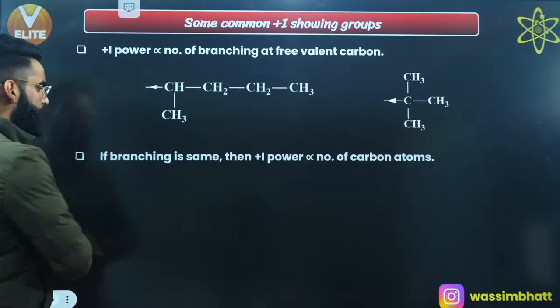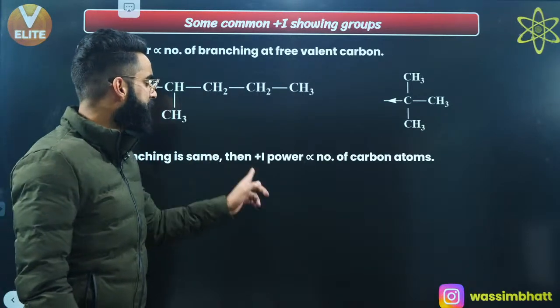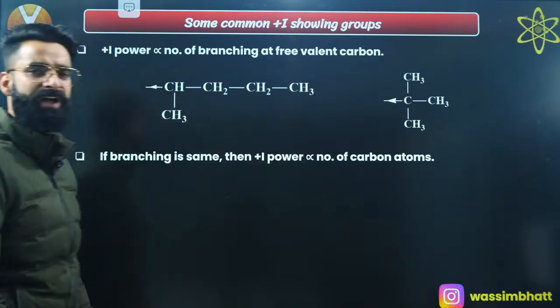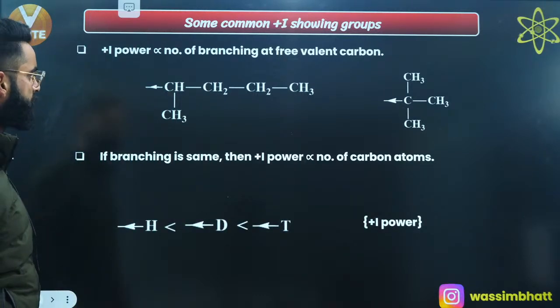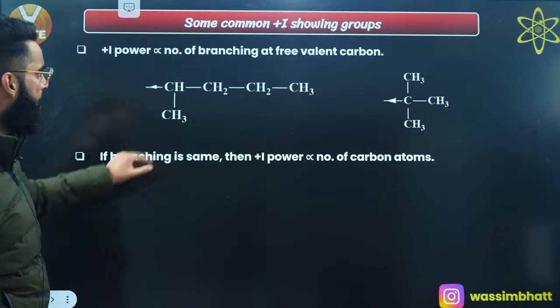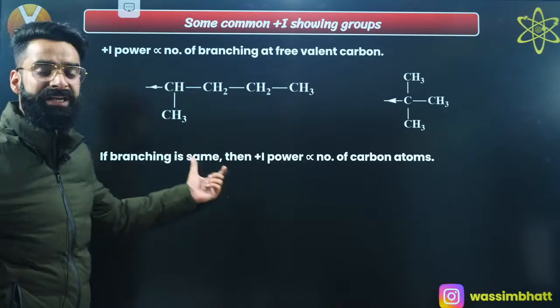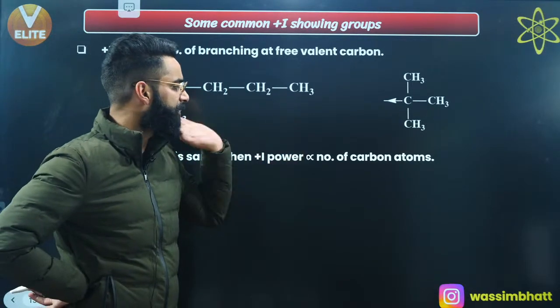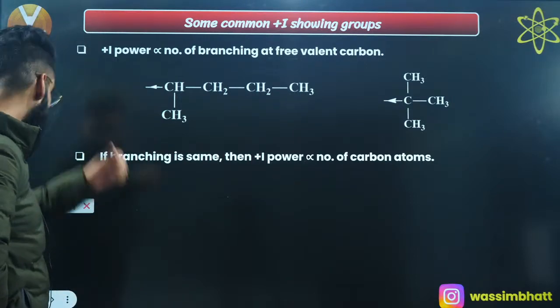Let me tell you one more point. Now the point is, if branching is same, then plus I power is directly proportional to the number of carbon atoms. What does that mean? Have a look, guys. I'm going to take one example. See, what it's saying is, if branching is same. Over here branching was different, over here branching was different. Now if branching is same, then plus I power is directly proportional to the number of carbon atoms. What does that mean exactly?